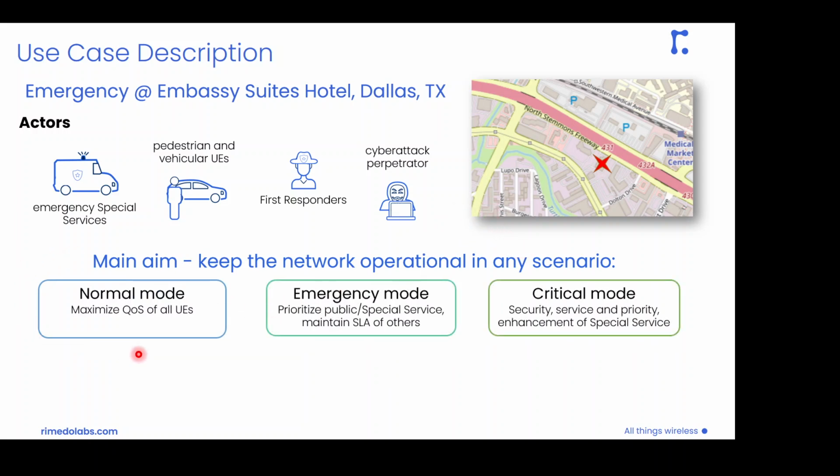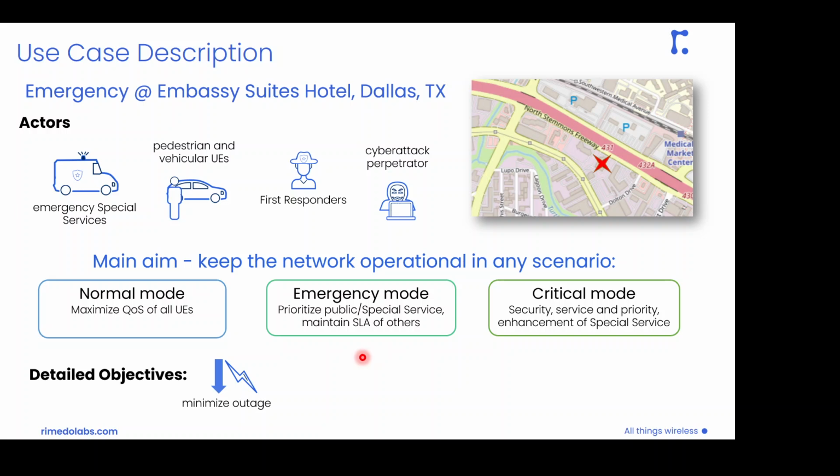We'll start in a normal mode where we have a stable situation and we'll try to maximize the quality of service of all UEs. Then we'll move to the emergency mode where we have some high priority services like the public special service or the first responders. So we'll prioritize those services, whereas we'll also try to maintain the slice level agreements of all the other UEs. And finally, we'll move to the critical mode where we have this cyber attack. So we'll give very high priority to all the security services and also the emergency services, of course, at the cost of all the other UEs.